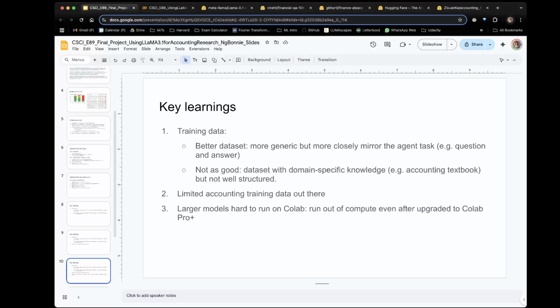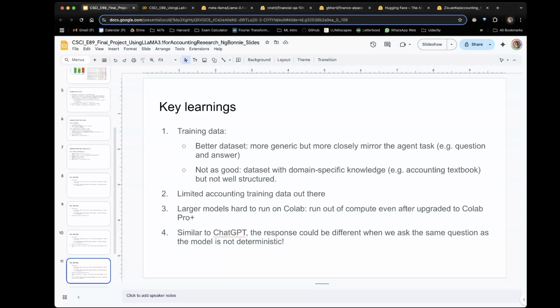Larger models are hard to run with our GPU machines. We ran this notebook on Google Colab, and even with a Colab Plus subscription, we ran out of compute fairly quickly. We're using the smaller 8 billion parameter model instead of the larger 70 billion parameter model, and we've adjusted some of the training parameters, things like limiting the training steps to 100 steps. This technology is very costly.